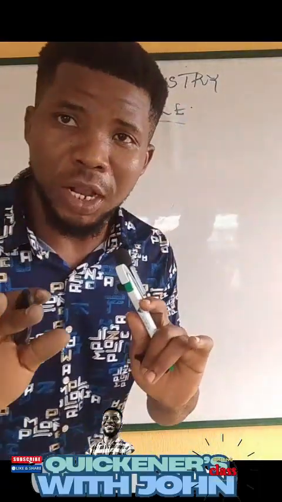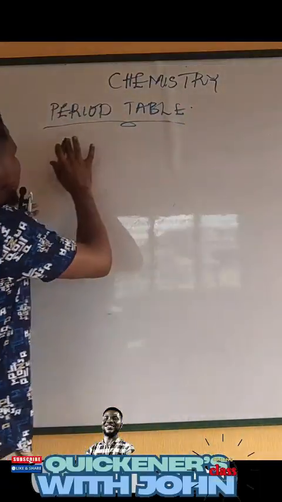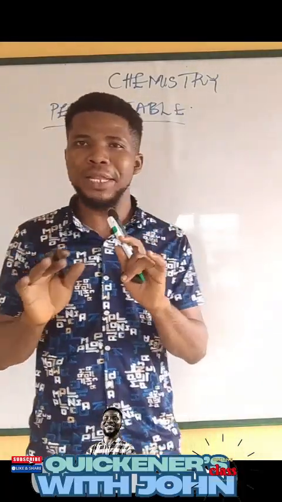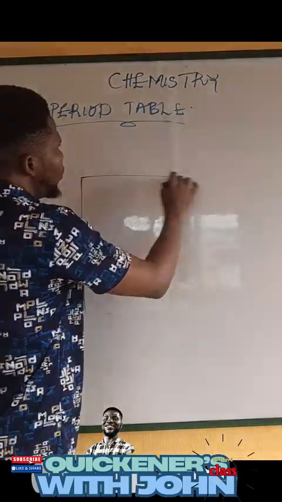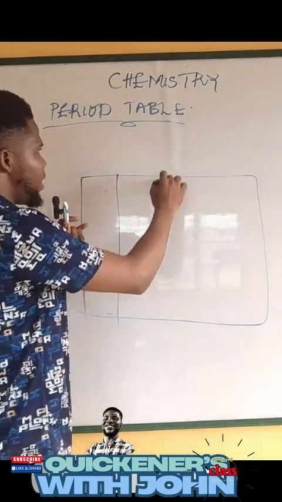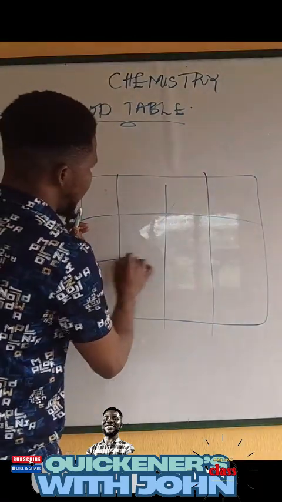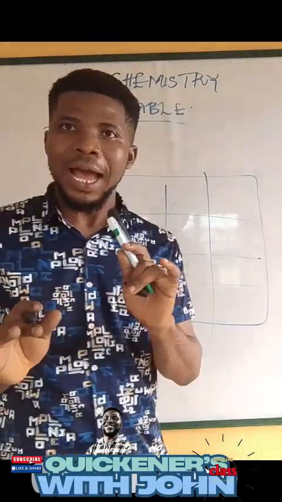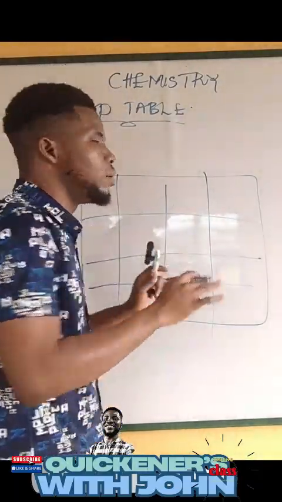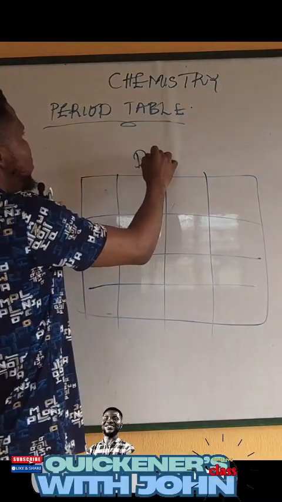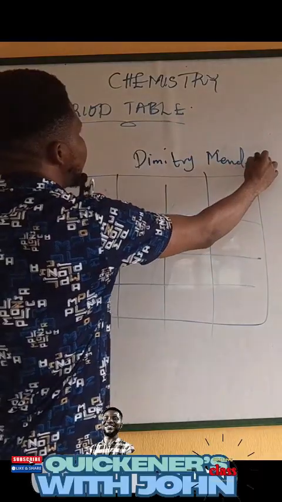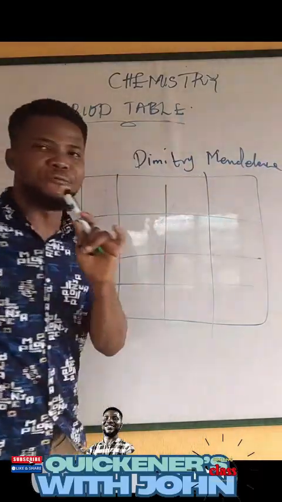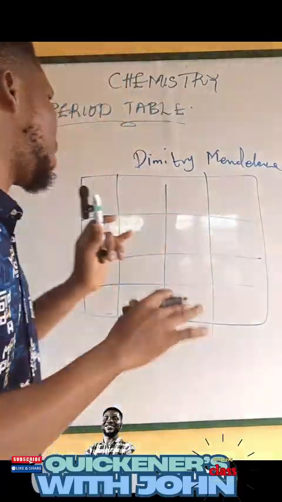Now, in the old periodic law, the periodic table was arranged based on the atomic masses or atomic weight of all the elements. So all the elements in the periodic table were arranged based on what? Their atomic masses. You understand what I'm saying? And the first person that set up a periodic table is Dimitri Mendeleev. The spelling may vary depending on the author of any textbook.